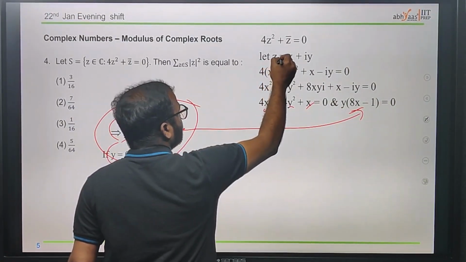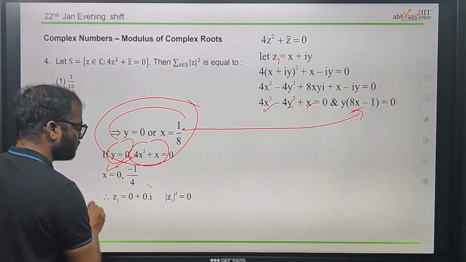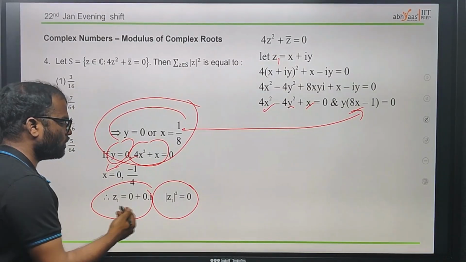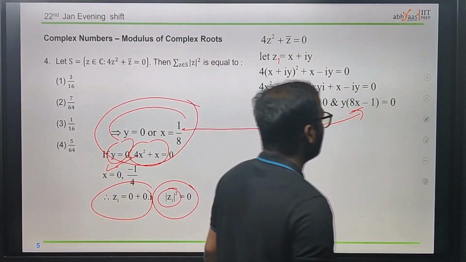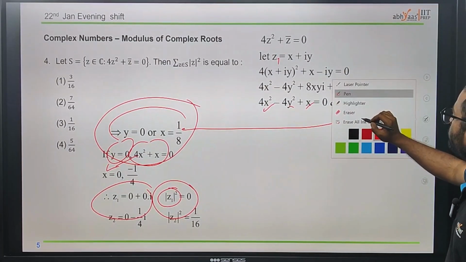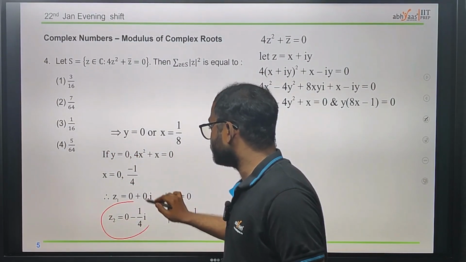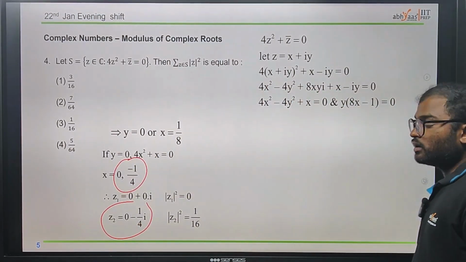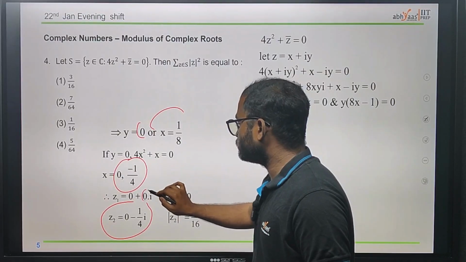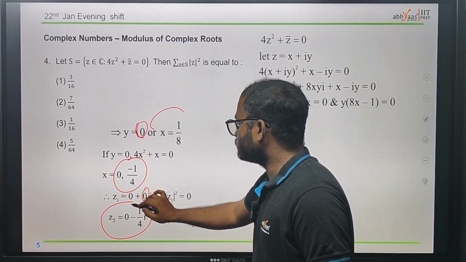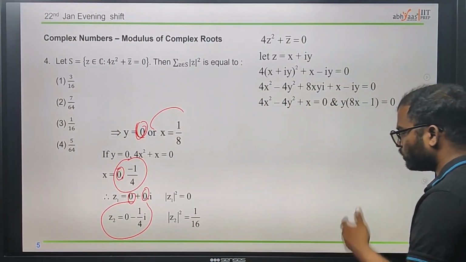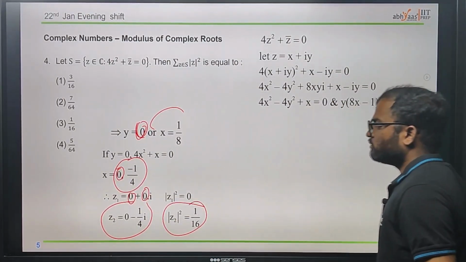Therefore, just substituting those values in z1, we will have mod z1 equal to 0, just taking the magnitude of this one. There will be 0. Now similarly for z2, just take 0 comma minus 1 by 4. Since in place of x we took 0, and in place of y we took this one. Similarly for z2 as well, we got the magnitude as 1 by 16.